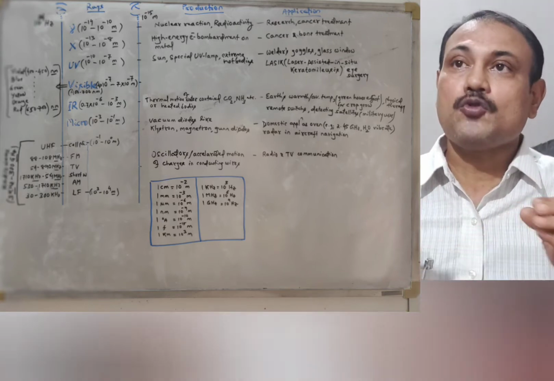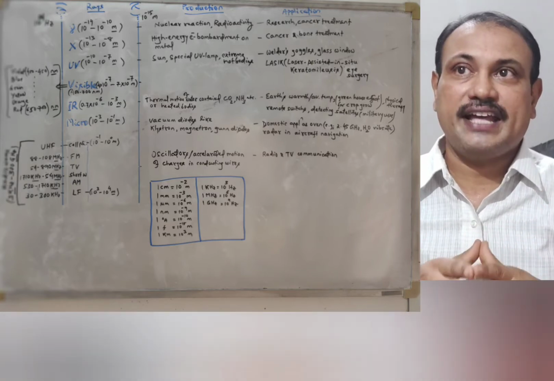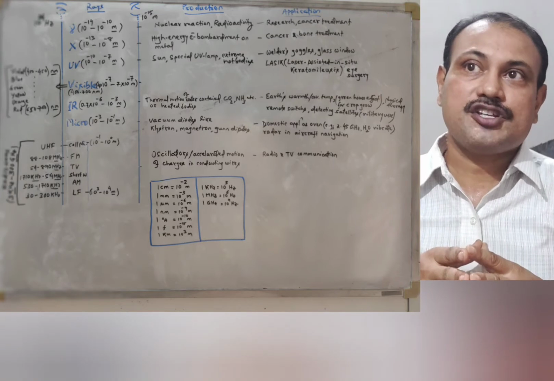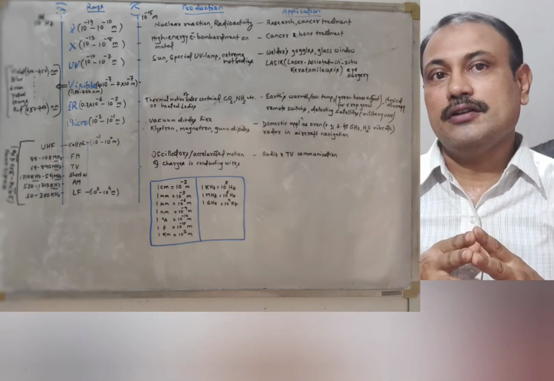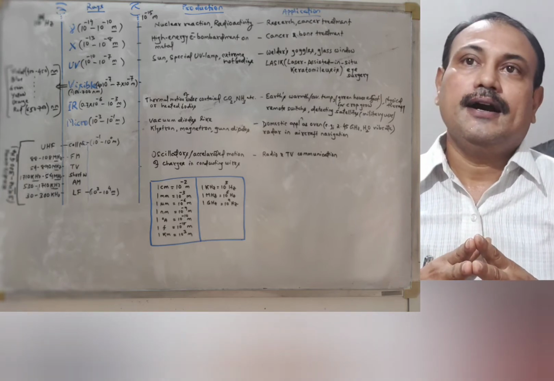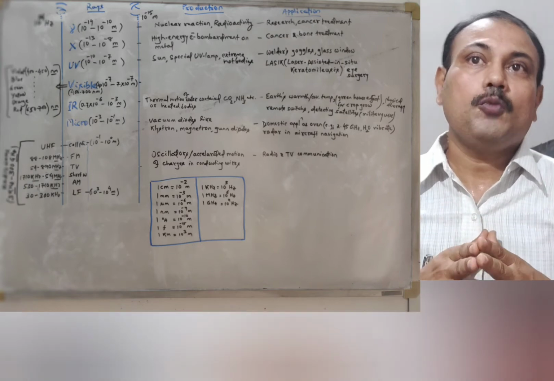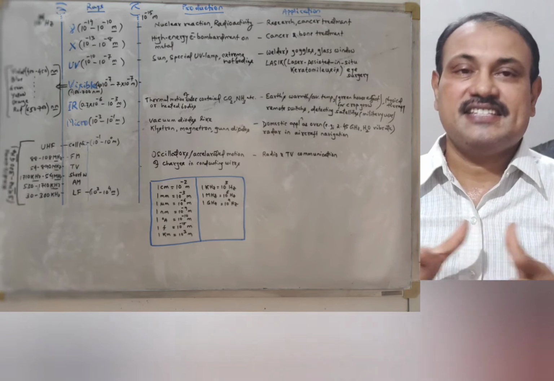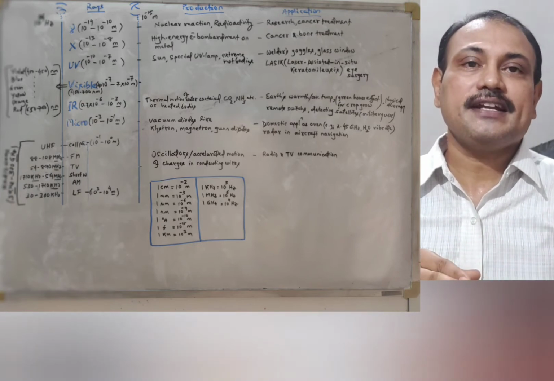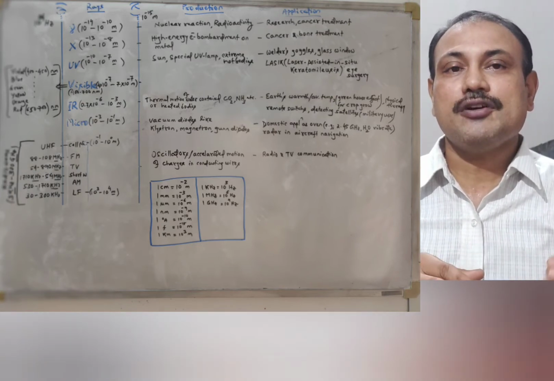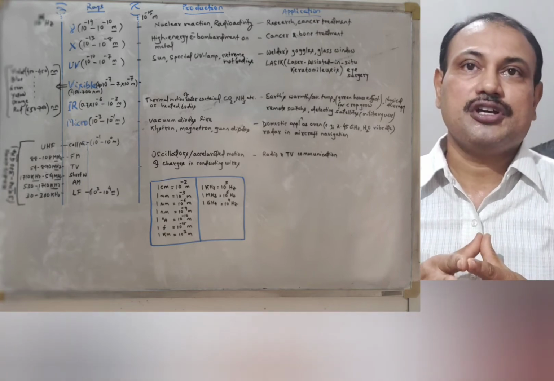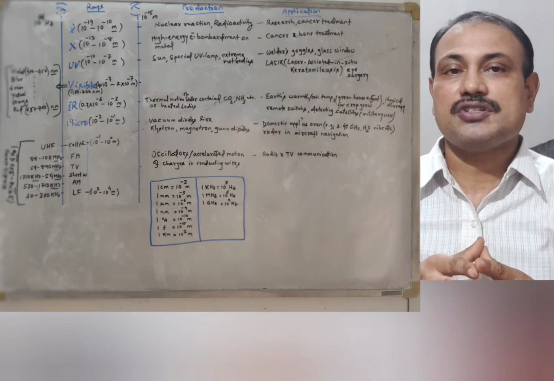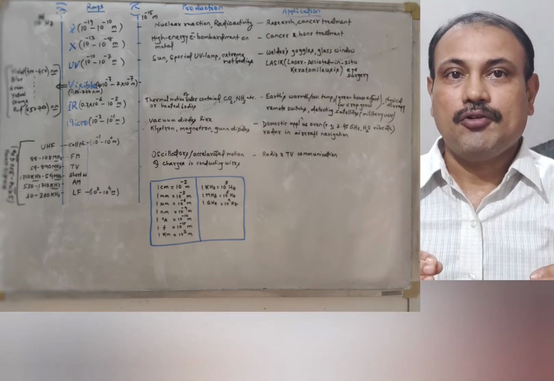And this microwave is mostly produced by vacuum diodes like klystron, magnetron, Gunn diodes. The discussion of such electronic devices will be done in subsequent classes. And your domestic application of this microwave is mostly seen in the oven. You know, the water particle is made to vibrate at a frequency of 2.45 gigahertz, and this vibration of the water particles present inside the food items is the basis of cooking of the materials.